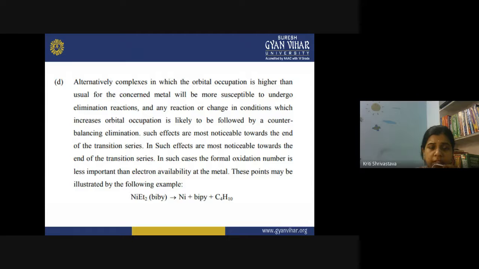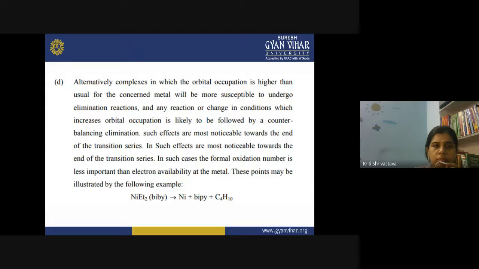Such effects are most noticeable towards the end of the transition series. In the late transition metals, such changes can be seen because, if you remember, the most stable coordination number in a late transition metal is generally 2, or just before the late transition metals, the most stable coordination number is 4.